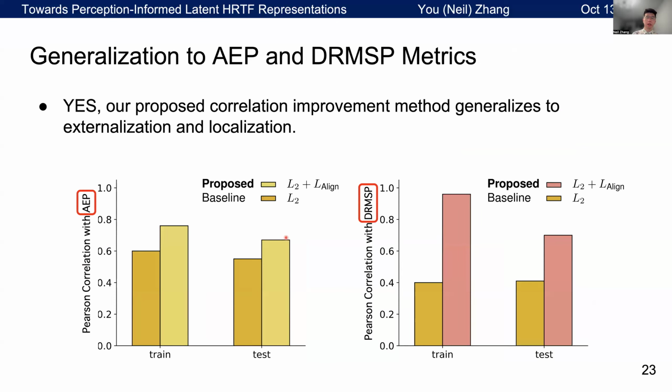And these are the results for the externalization and localization metrics. We also observed improvements over these two as well. So yes, our proposed correlation improvement method generalizes to externalization and localization. We have more comprehensive results and ablation studies on the poster and paper. Please check them out.